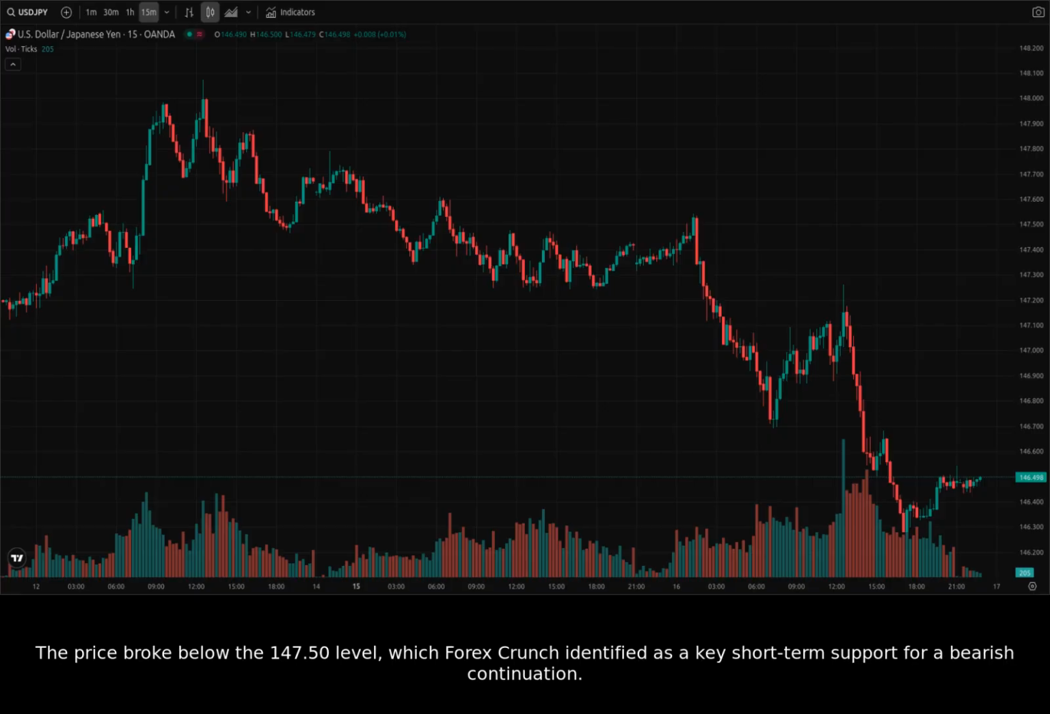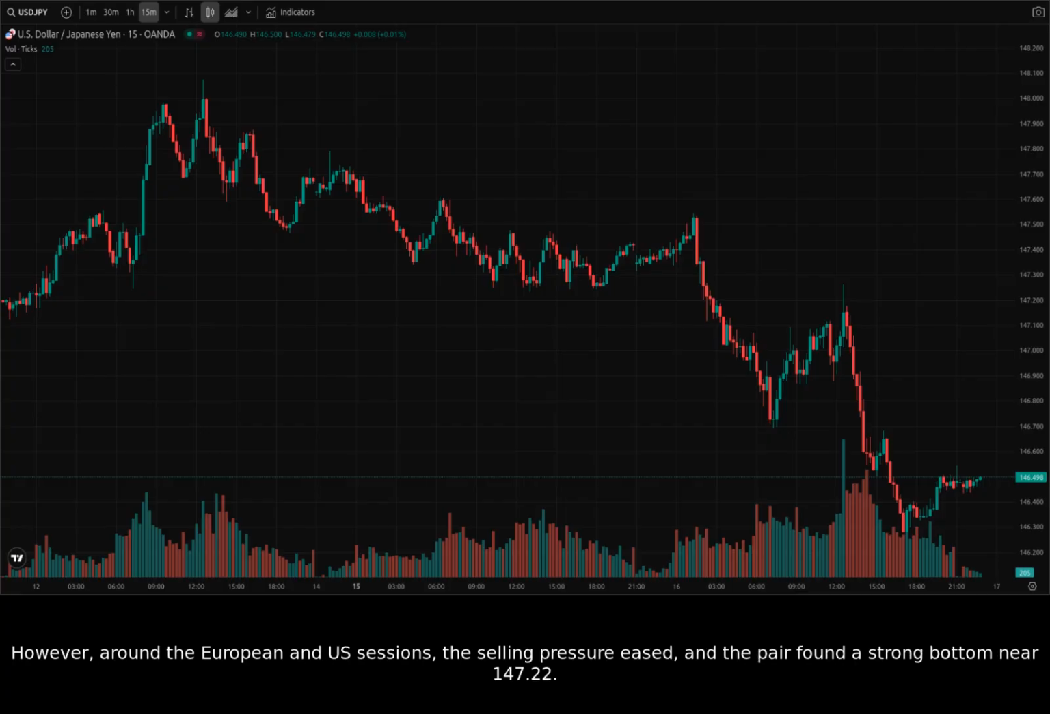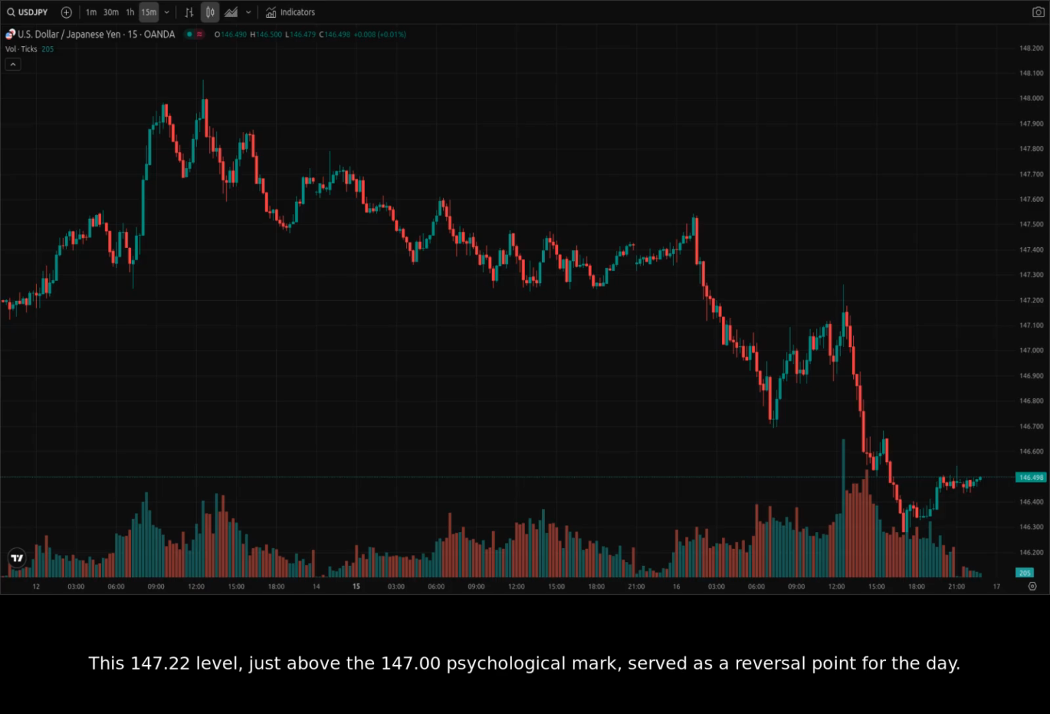The price broke below the 147.50 level, which Forex Crunch identified as a key short-term support for a bearish continuation. However, around the European and U.S. sessions, the selling pressure eased, and the pair found a strong bottom near 147.22. This 147.22 level, just above the 147.00 psychological mark, served as a reversal point for the day.